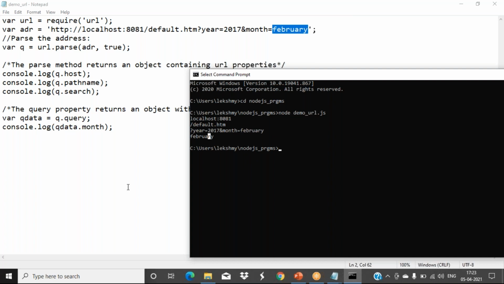Clear this one? So what is URL? Uniform Resource Locator. Using the URL module there is a method, the parse method, we can split that URL into multiple parts. So that URL object will return them as properties. You can access each property from that URL object. That is its usage. Clear this thing? Any doubt?